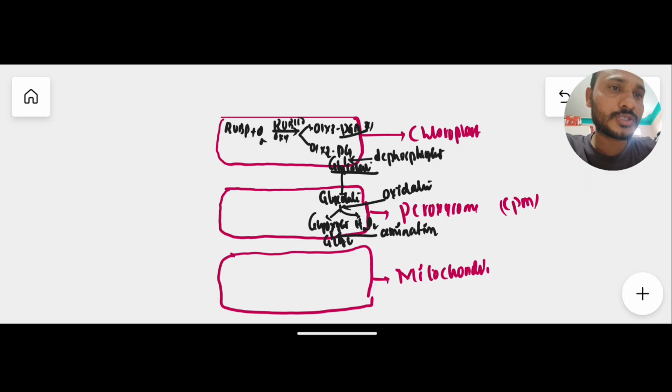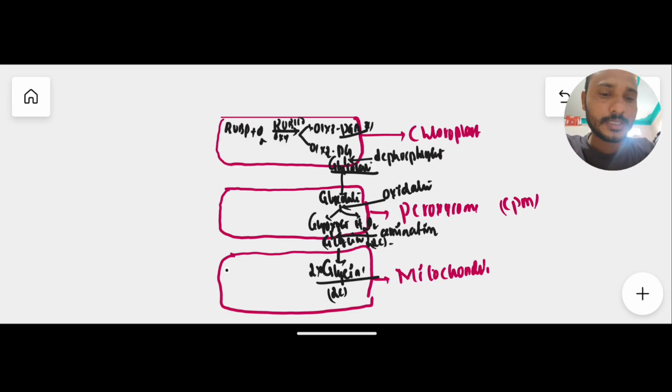Here in peroxisome only, glycine, an amino acid, a 2 carbon compound, will form by amination of glyoxylate. Once glycine is formed in peroxisome, it enters into mitochondria. Here 2 molecules of glycine, a 2 carbon compound, will enter into mitochondria.